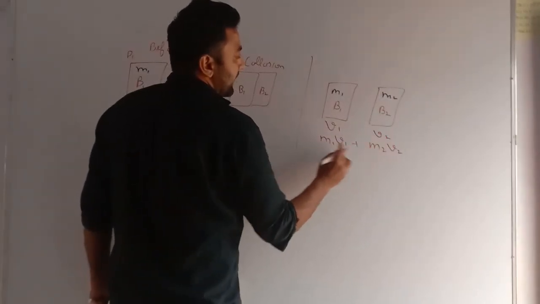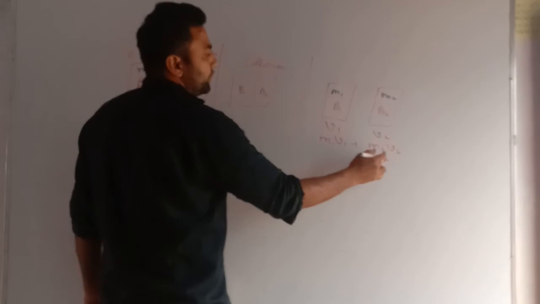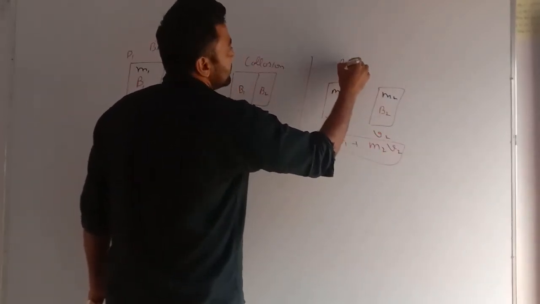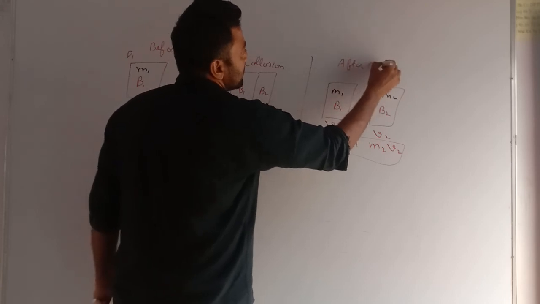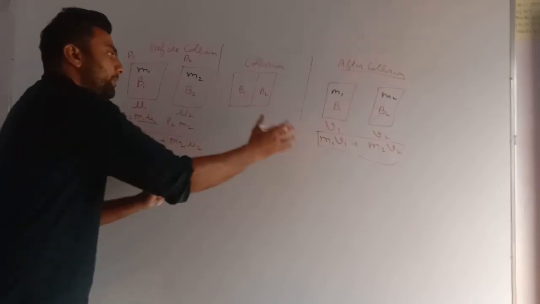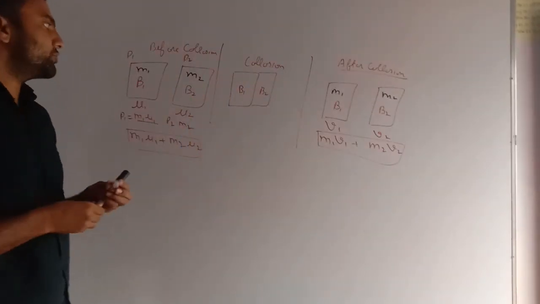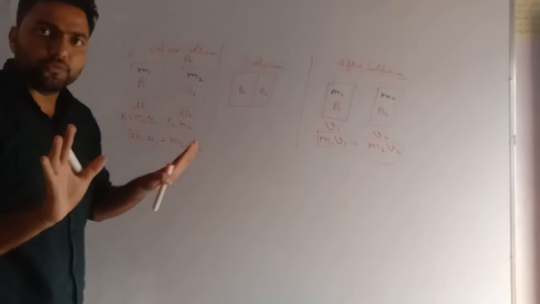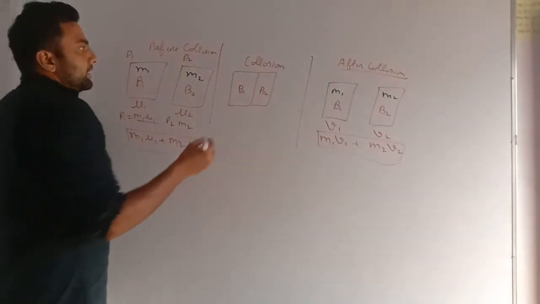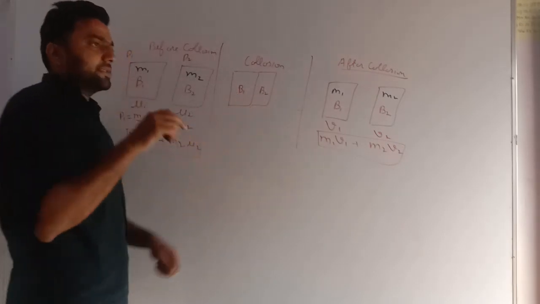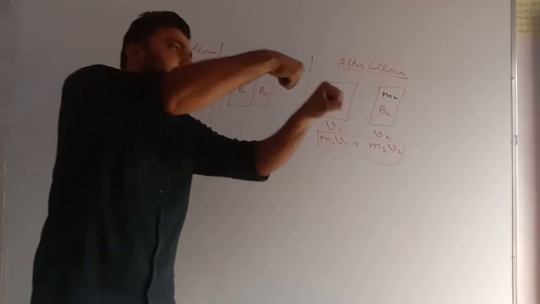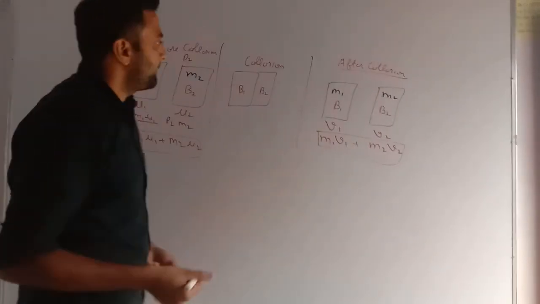And if I add this m1v1, this momentum, plus m2v2, this momentum, this is the overall momentum after collision. Now we have to prove that these two momentums are equal. If we prove that these two momentums are equal, we will prove that momentum is not lost anywhere. Overall it is the same. Let's take an example: body B2 is moving and B1 is having higher velocity, it goes and hits it and then velocity is changed.